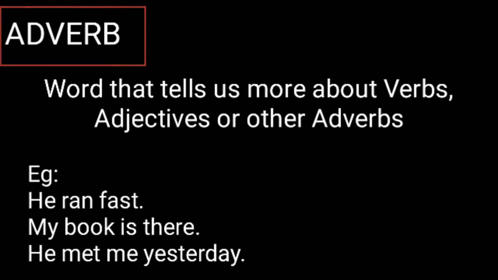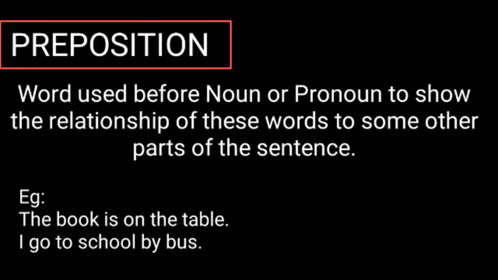Now we are moving to the next one, prepositions. What are prepositions? A preposition is a word used before a noun or pronoun to show the relationship of these words to some other parts of the sentence. We already studied what's a noun and pronoun. A noun is the name of a person, place or a thing, and a pronoun is a word used instead of a noun. So what is a preposition? A preposition is a word used before this noun or pronoun to show the relationship of these words to some other parts of the sentence. Look at the example.